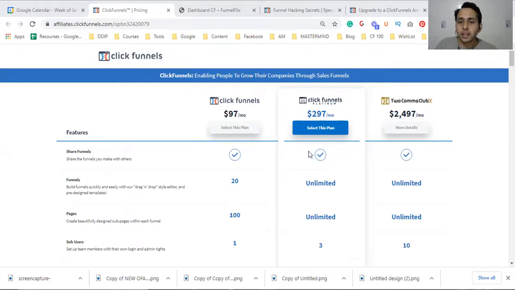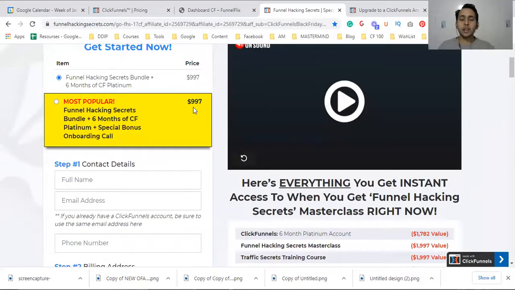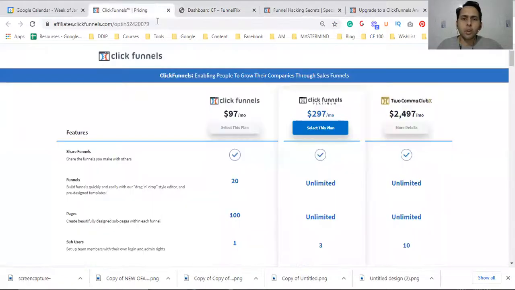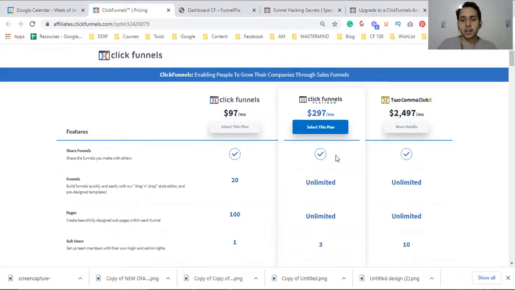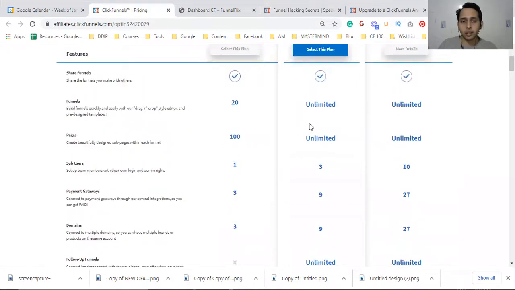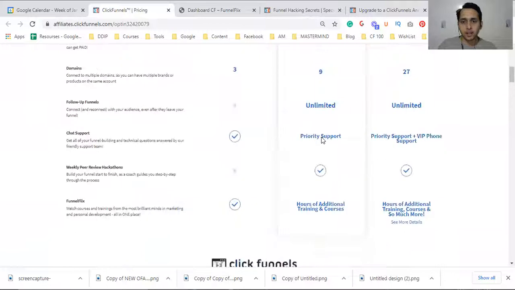So how you get this offer is if you take it for 6 months. Rather than paying $1,800, you will get it for $997. So you are getting around $800 in discounts on the 6-month payment. If you take an average, it will cost you something around $166 per month, right? And you don't have to pay the $297. You can use it for 6 months and get all the facilities and pricing available here, right?